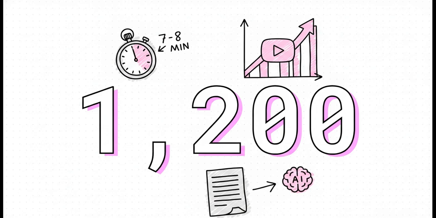And you might be wondering, why does that matter so much? Well, pacing and duration are literally everything for the algorithm. The prompt actually specifies that this exact word count will result in a 7 to 8 minute runtime. Basically, it's the absolute sweet spot for viewer retention. So the AI is given these mathematical boundaries to make sure the final product isn't too short to be useful, but not so long that you get bored and click away.